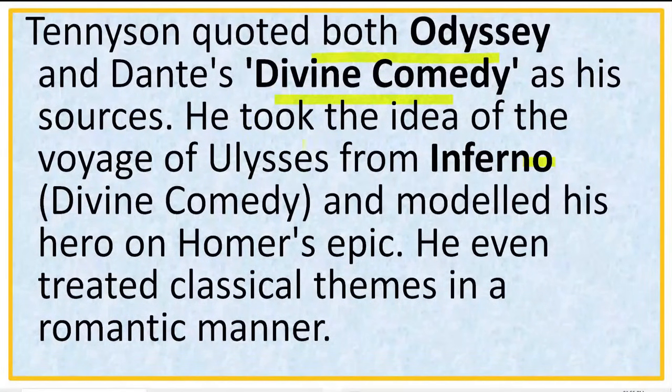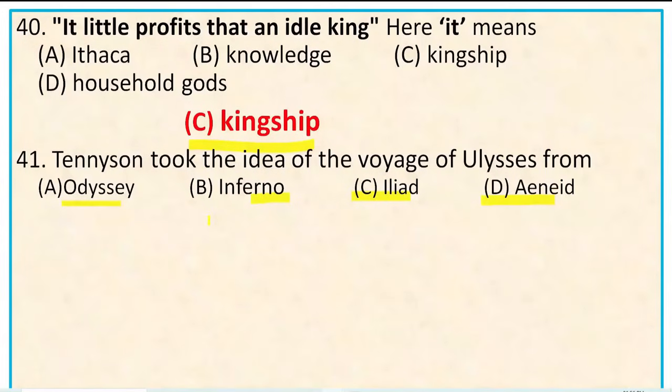He took the idea of the voyage of Ulysses from Inferno. Inferno means a part of Dante's Divine Comedy, and he modeled his hero on Homer's epic. So the right option is B, Dante's Inferno. The right option is B.